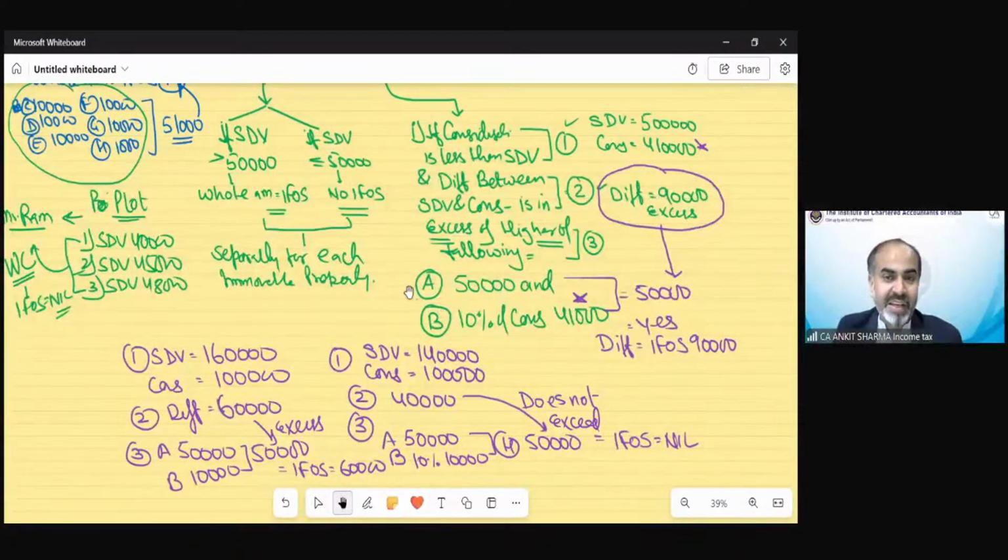So that was the case of inadequate consideration for immovable property.